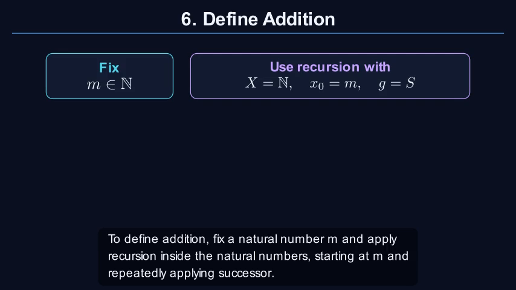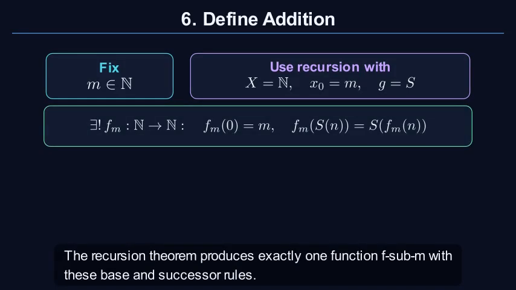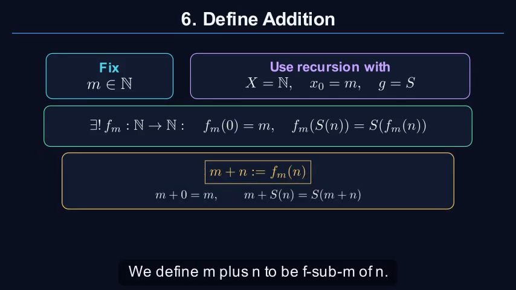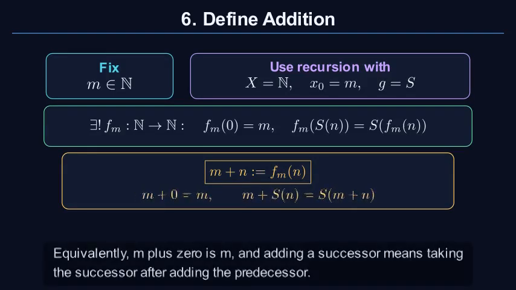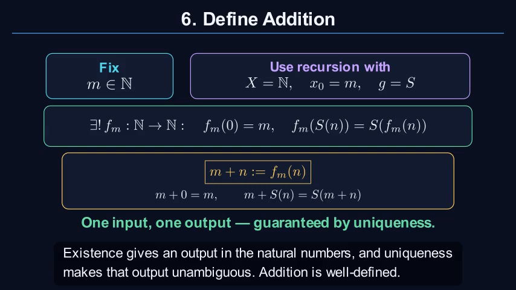To define addition, fix a natural number m and apply recursion inside the natural numbers, starting at m and repeatedly applying successor. The recursion theorem produces exactly one function f sub m with these base and successor rules. We define m plus n to be f sub m of n. Equivalently, m plus 0 is m. And adding a successor means taking the successor after adding the predecessor. Existence gives an output in the natural numbers, and uniqueness makes that output unambiguous. Addition is well defined.